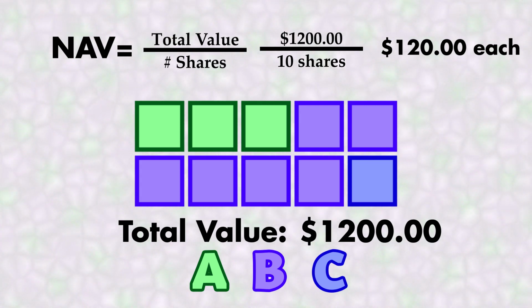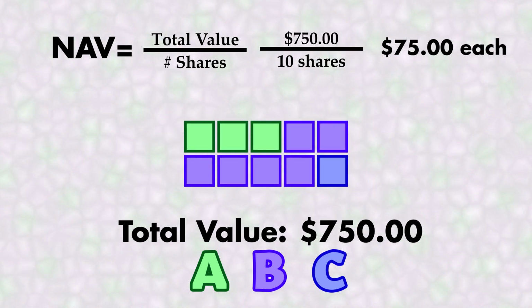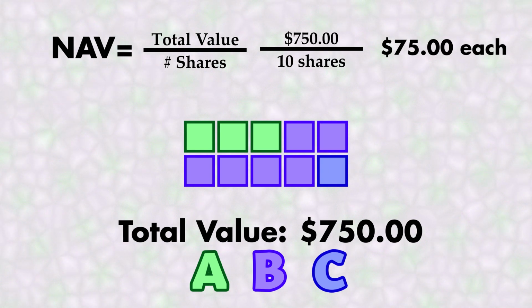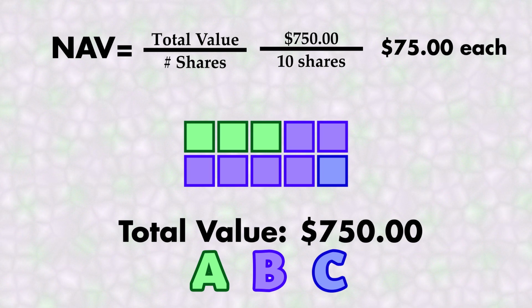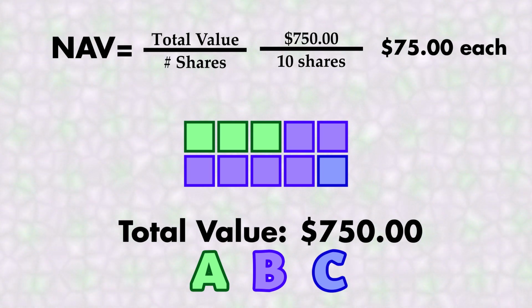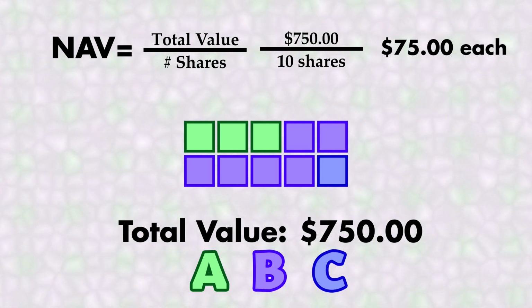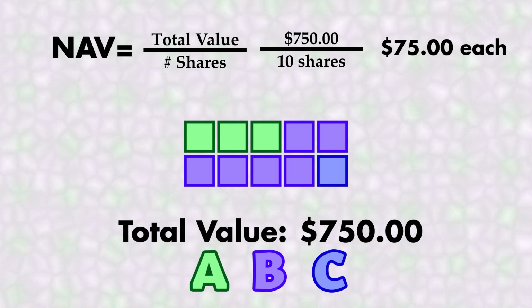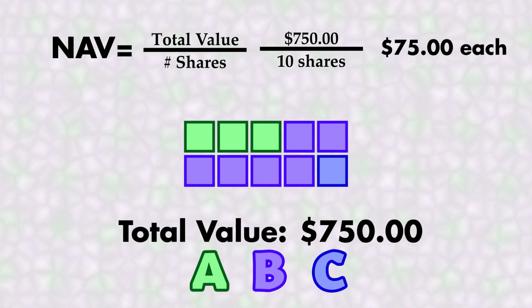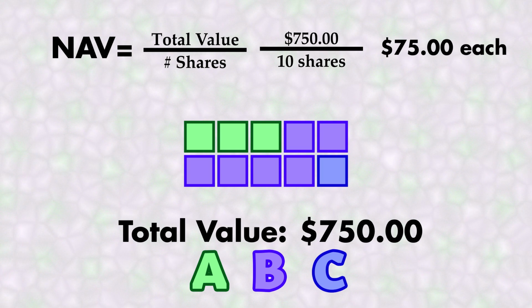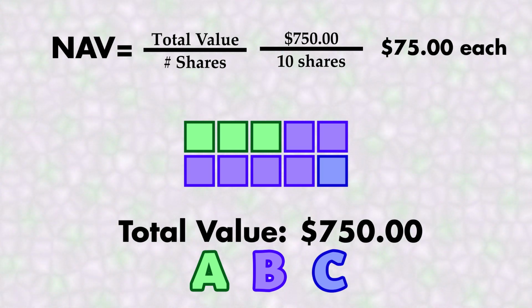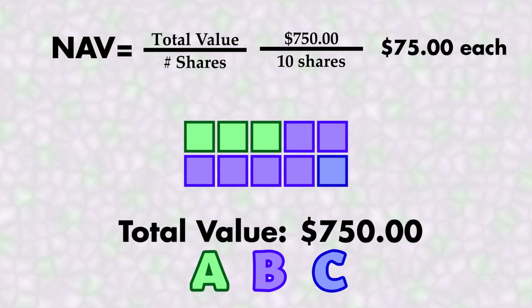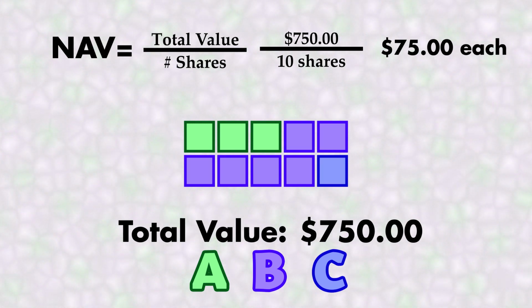If investments turn sour and it's now only worth $750, still 10 equal claims, each share is now only worth $75. If the assets in the portfolio go up or down for any reason other than purchases or redemptions of the shareholders, that will change NAV. Simply having money deposited when people are buying shares or taken out when redeeming shares won't change it.